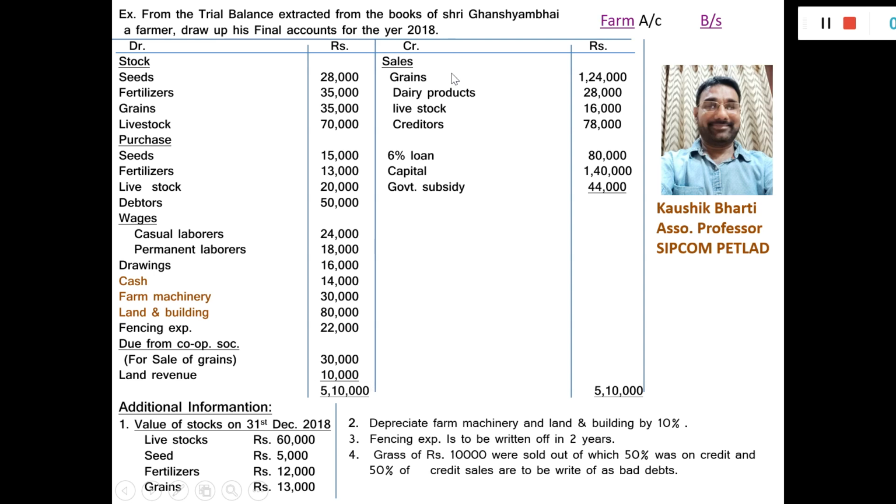Sales: grains 1,24,000, dairy product 28,000, livestock 16,000, creditors 78,000. So first of all, we will write the amount of sales on the credit side of the farm accounts.